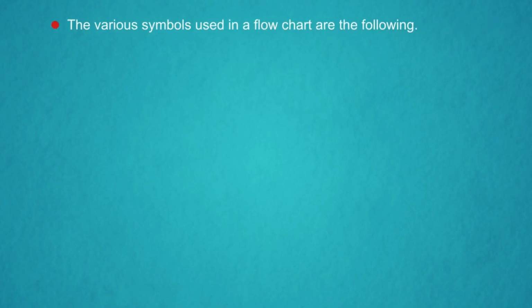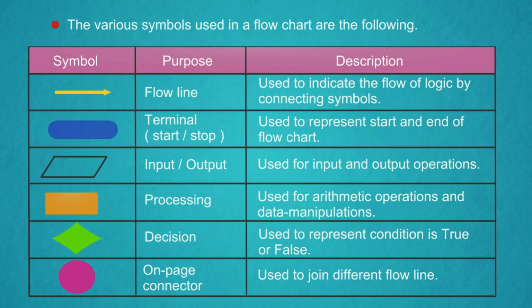The various symbols used in a flowchart are the following. The tabulation shows the symbol, purpose and the description. Symbol 1 purpose is flow line. Description: used to indicate the flow of logic by connecting symbols. Symbol 2 purpose is terminal, that is start or stop. Description: used to represent the start and end of a flowchart. Symbol 3 purpose is input or output. Description: used for input and output operations.